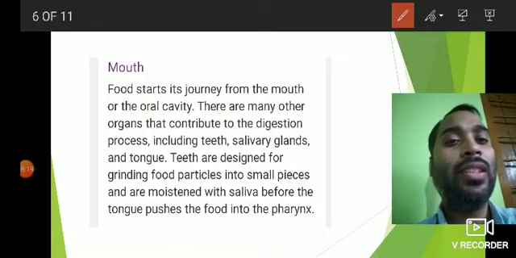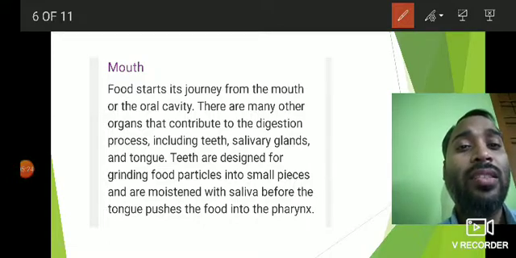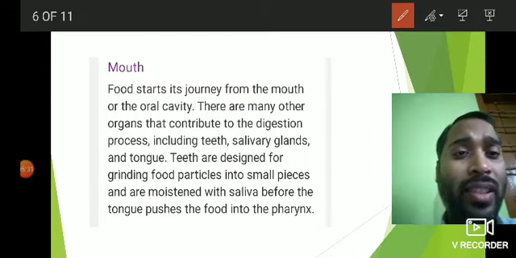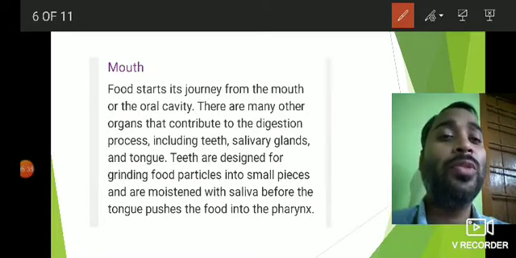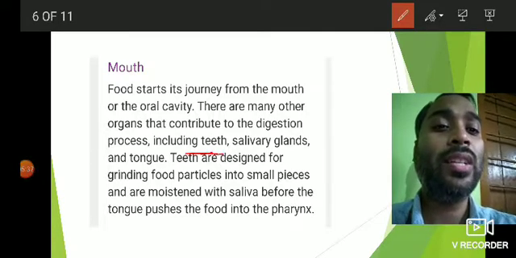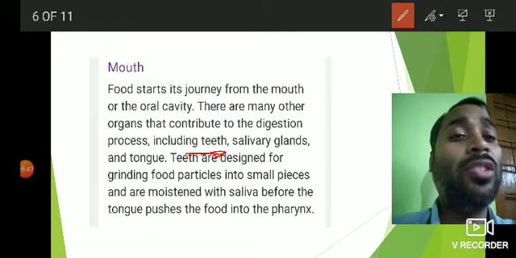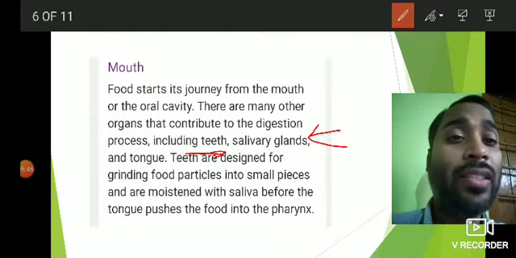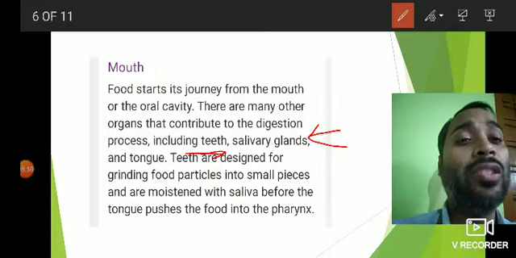Food starts its journey from the mouth or the oral cavity. There are many organs that contribute to the digestion process, including teeth, salivary glands and tongue. So in the mouth there are three main parts that help to digest the food partially. We all know teeth help to grind the food, to break it down into smaller pieces. Then there are salivary glands that release saliva, which again helps to digest the food because it contains an enzyme called amylase.